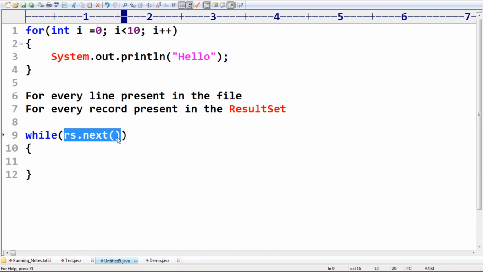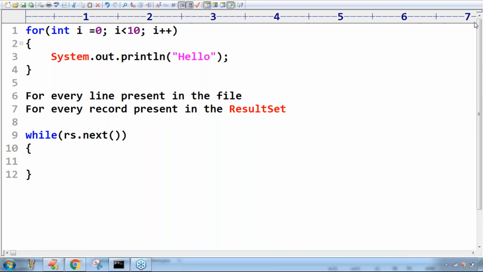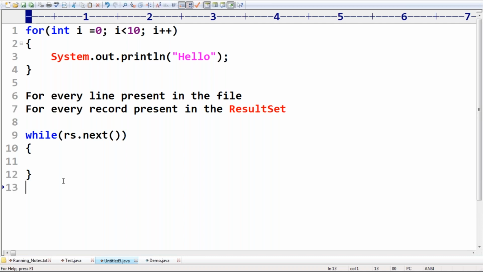For every record, if the result set contains a next record, do some activity. How many records are there in the result set? I don't know. For such a requirement, while loop is always the best choice.